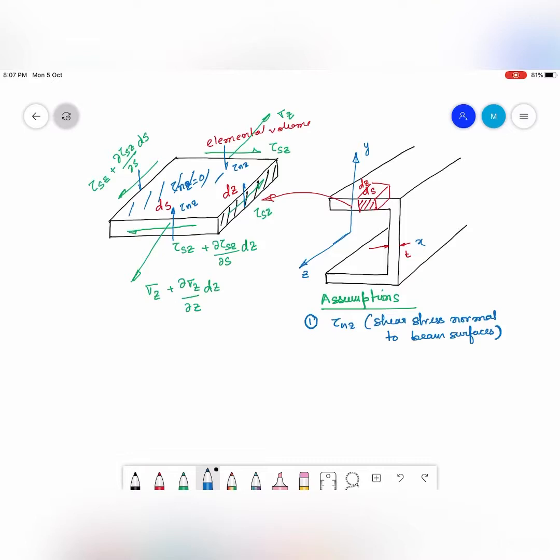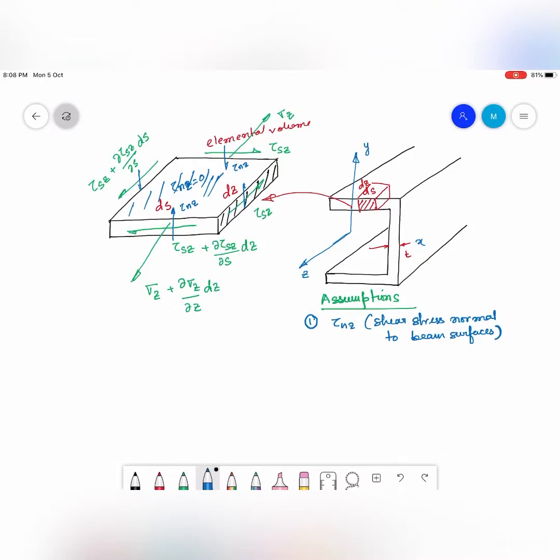Why? Because they are stress-free surfaces. There are no externally applied surface forces at this shaded portion and the corresponding bottom shaded portion, so that is stress free. So tau nz on those two surfaces has to be equal to 0. Now imagine tau nz is 0 at the two boundaries, and we are saying that the thickness T of this wall is very small.